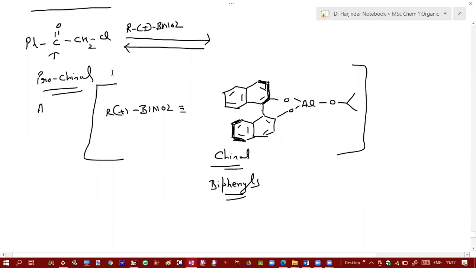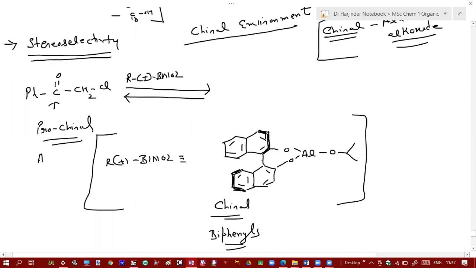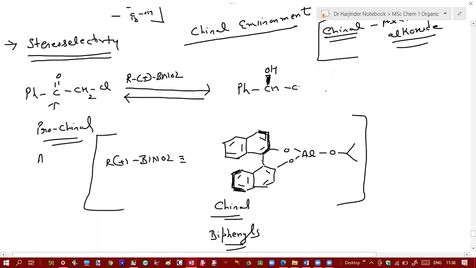So when you use this reagent, you get the chiral alcohol as the only product. So here the product is this one, the chiral alcohol, which is the R enantiomer, plus of course acetone.